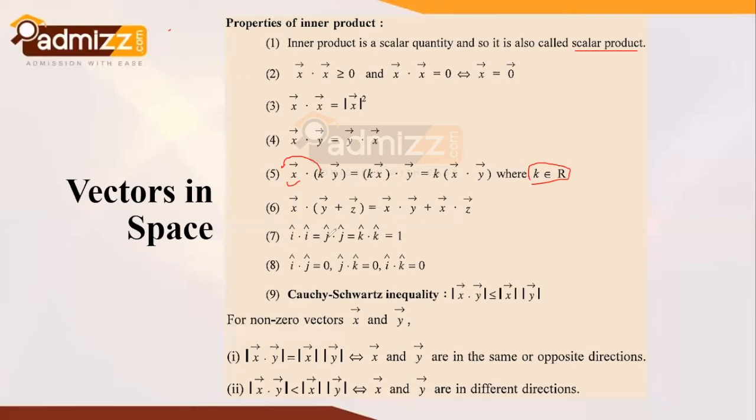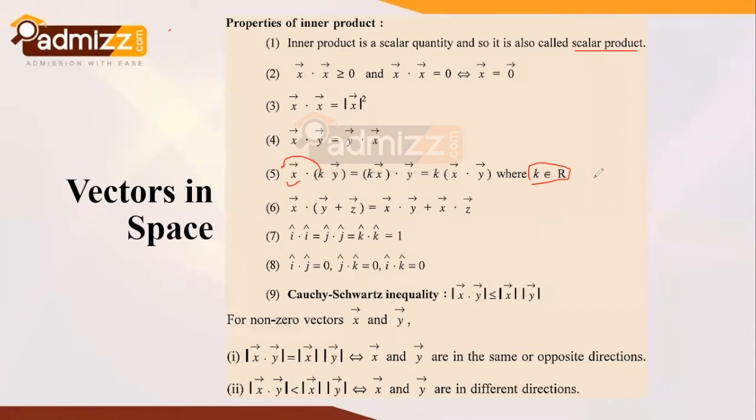Now whenever any unit vector is taken dot product with itself, the resultant is always 1. That means i cap dot i cap, j cap dot j cap and k cap dot k cap will always result into 1. Now if any unit vector, let's say i cap, is taken a dot product with any other unit vector, let's say j cap, so i cap dot j cap is 0, j cap dot k cap is 0, and i cap dot k cap is 0.